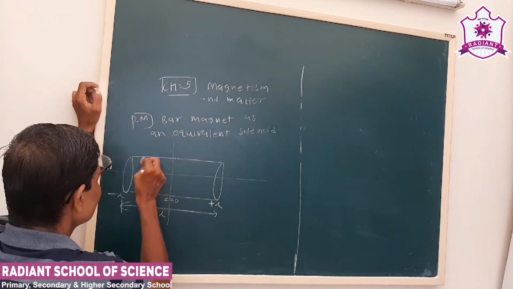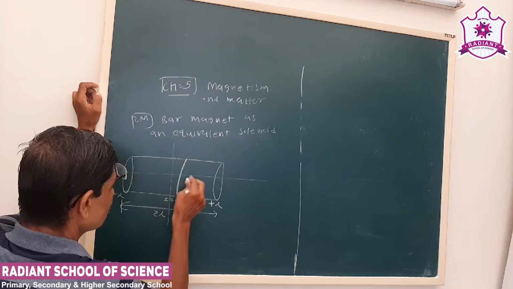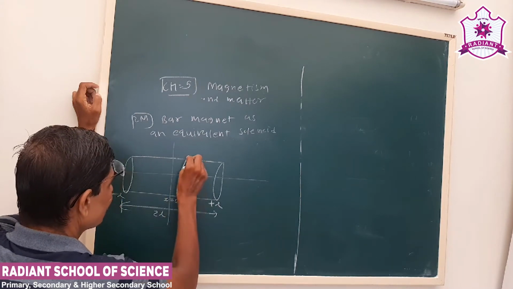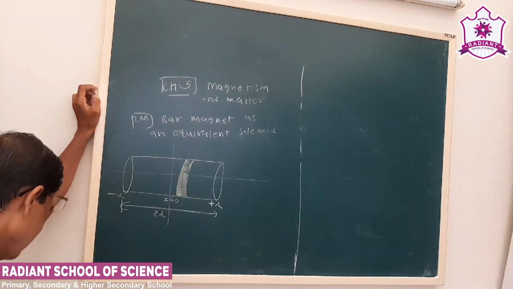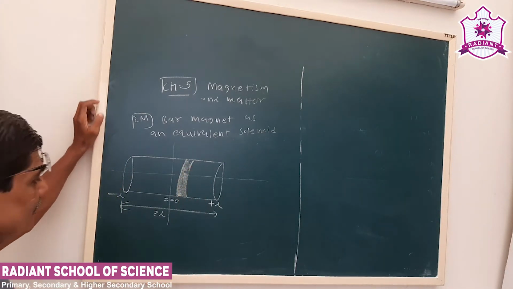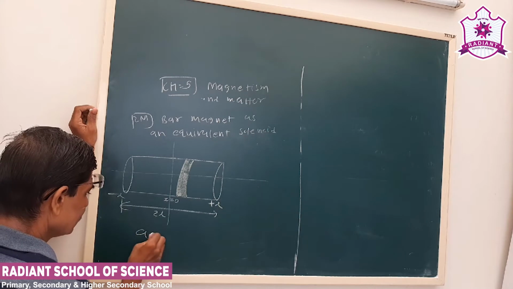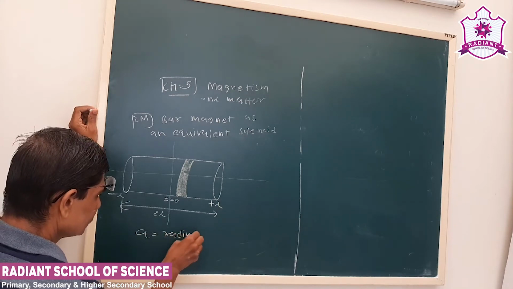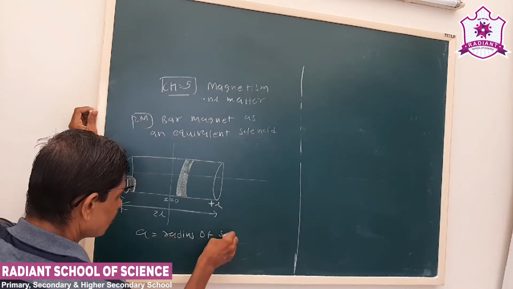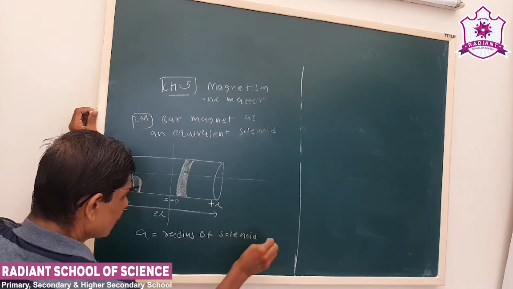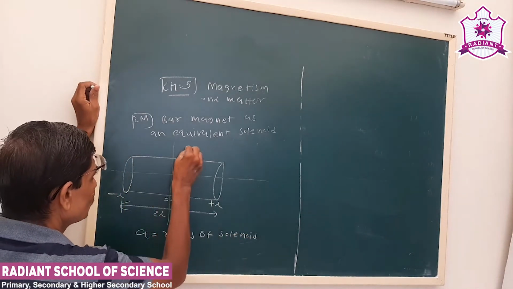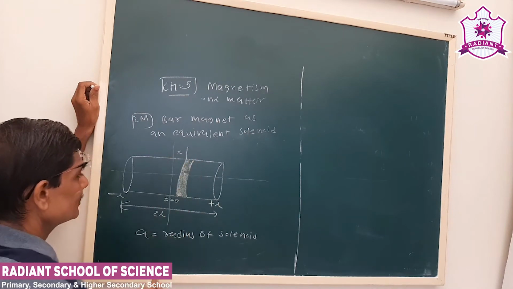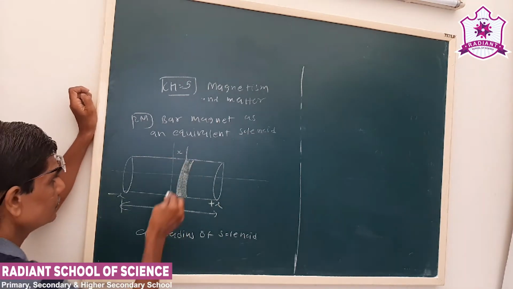The solenoid has a number of turns wound close to each other. Now we consider a small section of length dx. Let us say A is the radius of the solenoid.